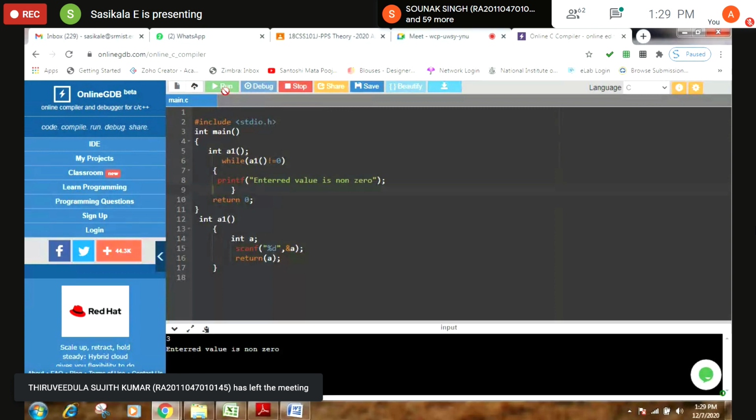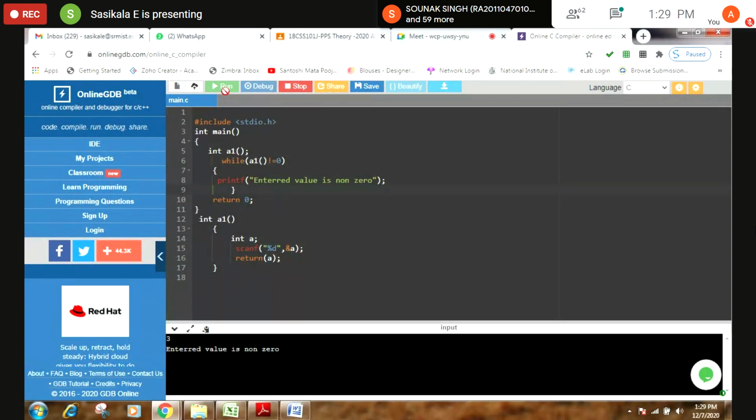Yes, ma'am. See, if you want to have more than one value, if you want to iterate it in your loop, you should make use of a concept called arrays. If you want to pass more than one value, you use a concept called an array.